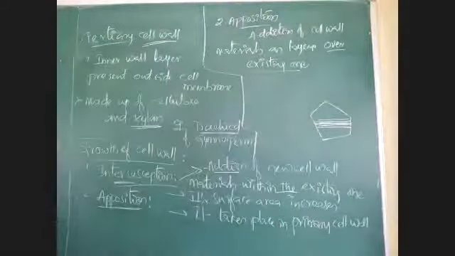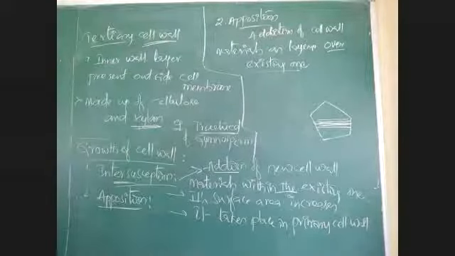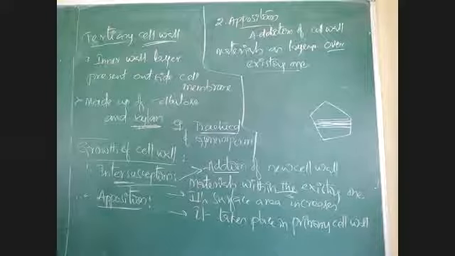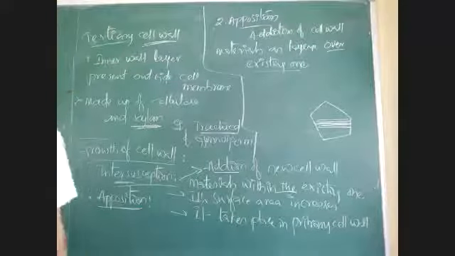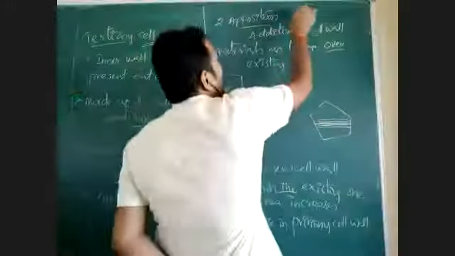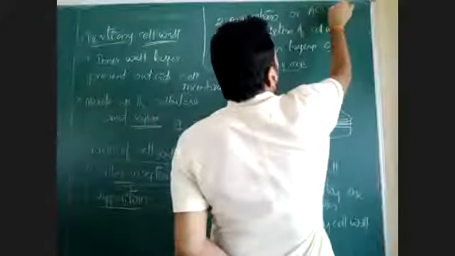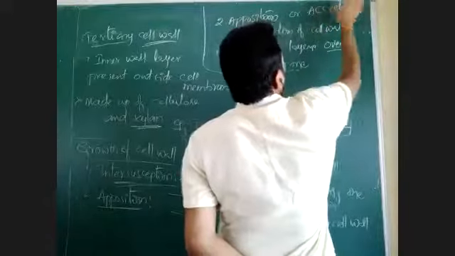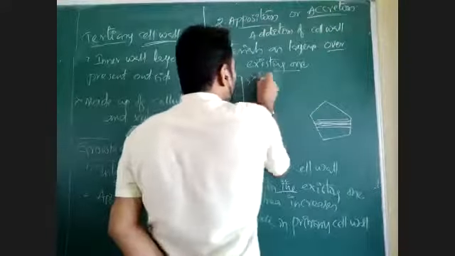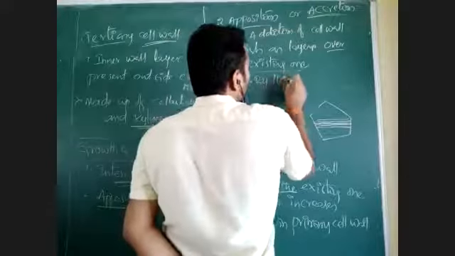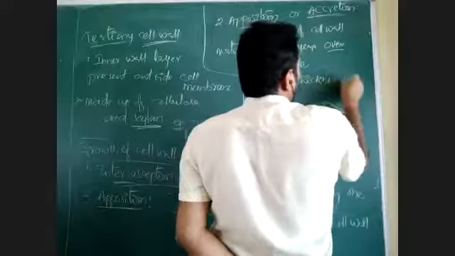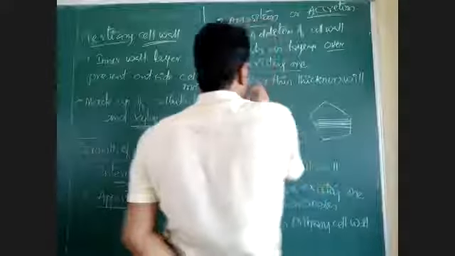That is called apposition. This apposition is also called as accretion. By this, thickness will increase.